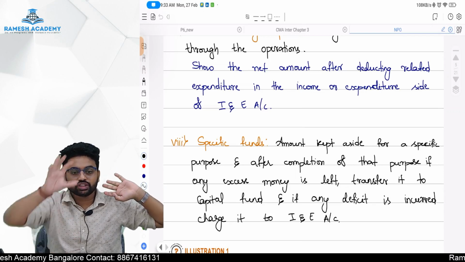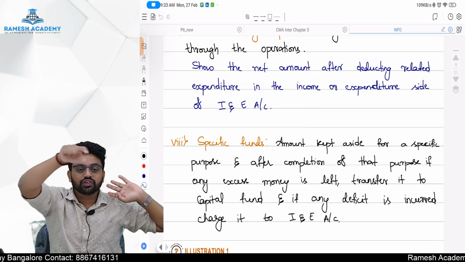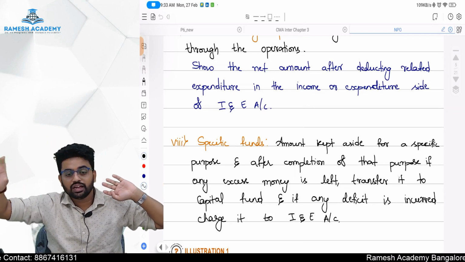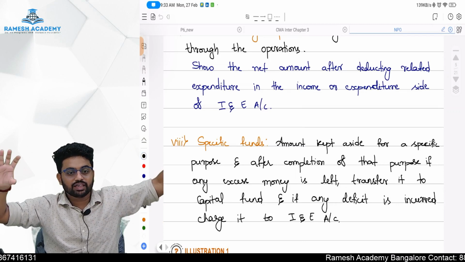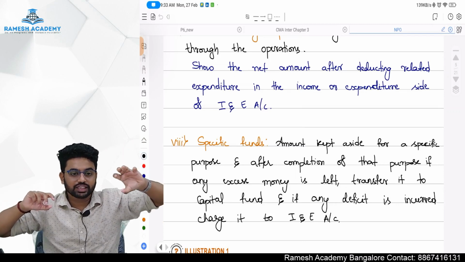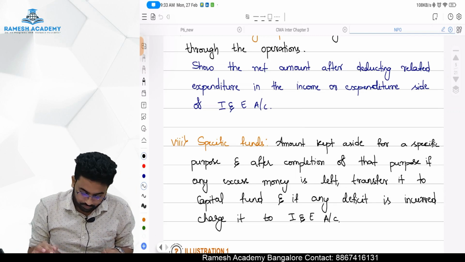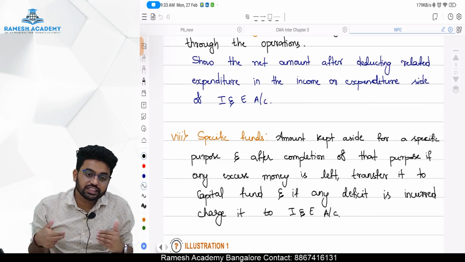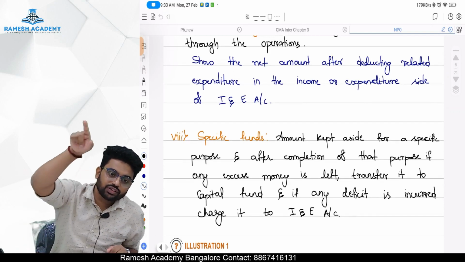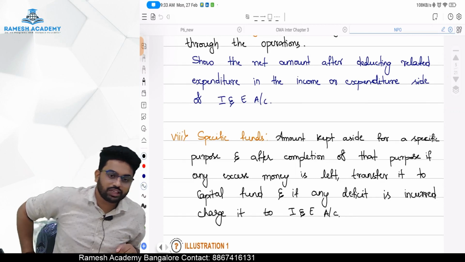In the balance sheet, tournament fund 50,000 minus utilized towards expenditure 50,000, the balance is nil. In the income and expenditure account, net tournament expenditure 5,000 on the expense side. If the fund is more, then we will transfer the balance directly to the capital fund, not to the income and expenditure account.